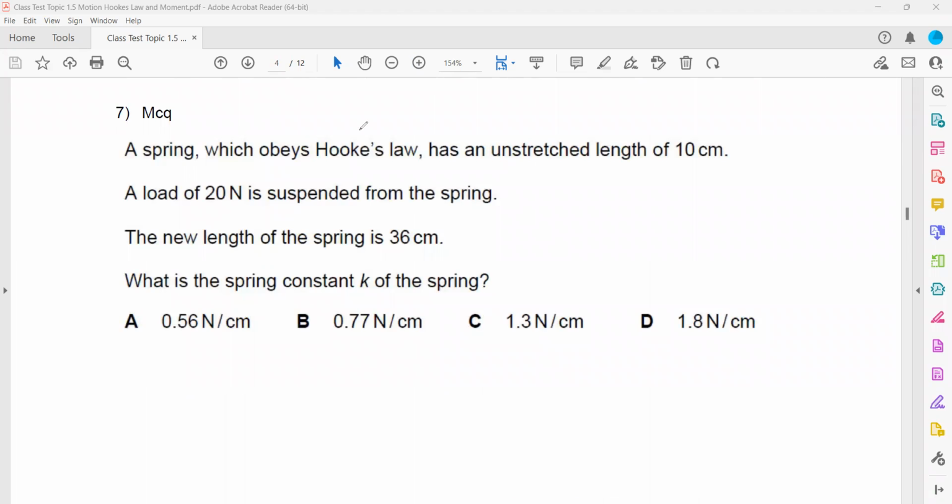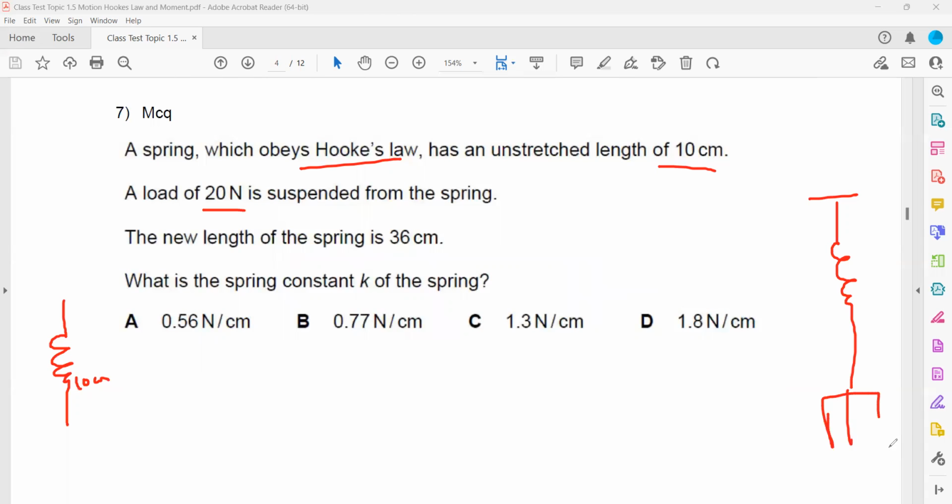In question 7, a spring which obeys Hooke's law having an unstretched length of 10 centimeters. So there's a spring of length 10 centimeter. A load of 20 Newton is attached and the new length is 36 centimeter. So we add 20 Newton and it becomes 36 centimeter. What is the value of the K?